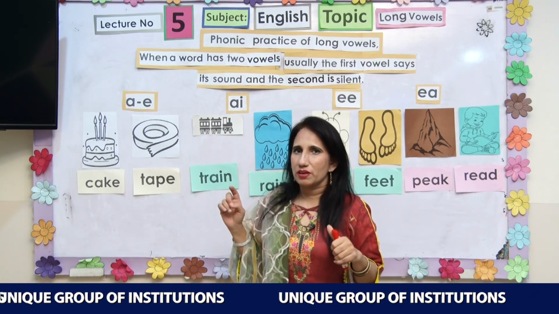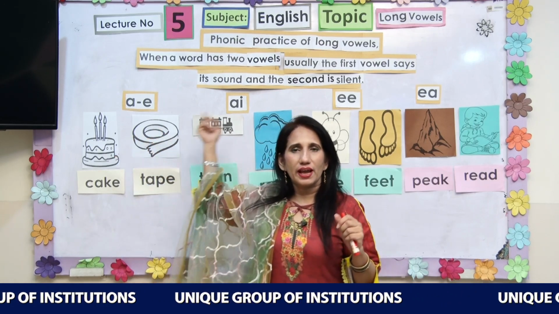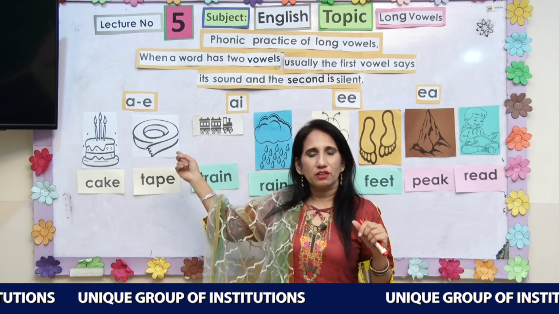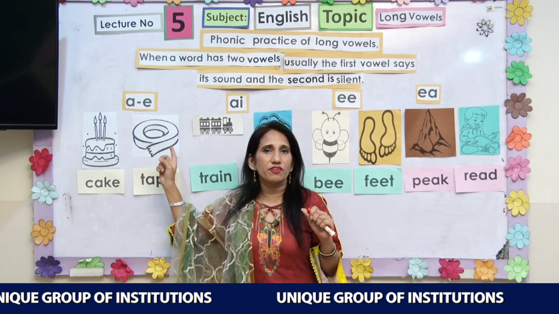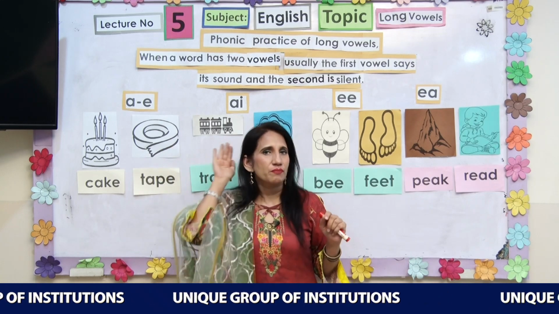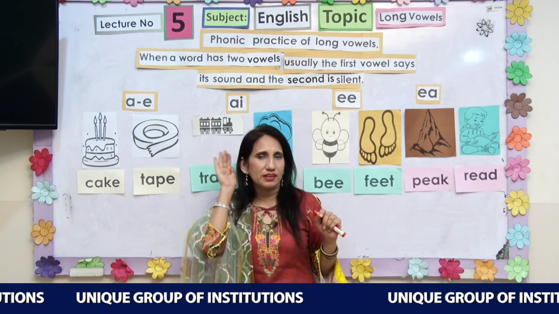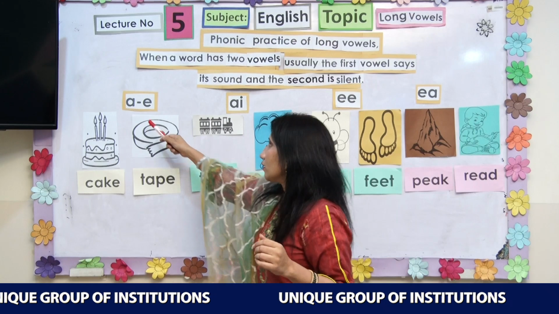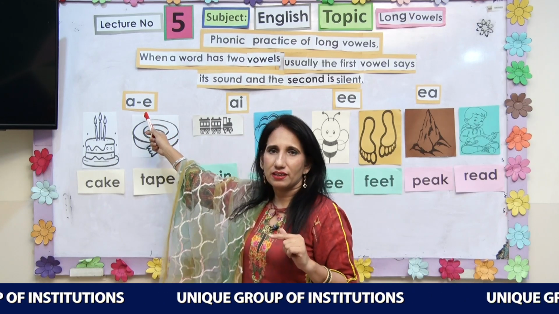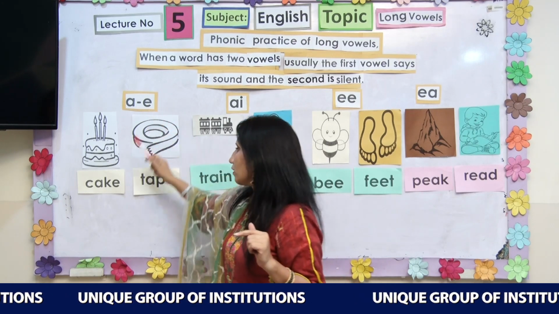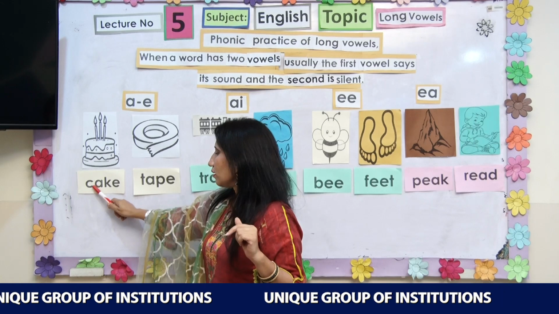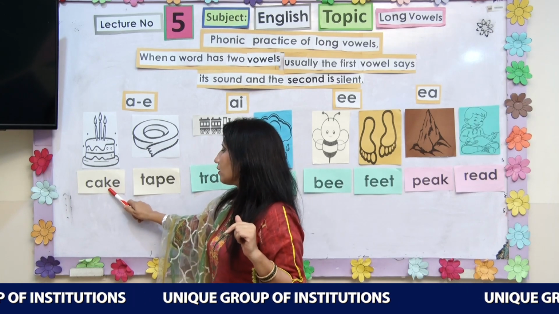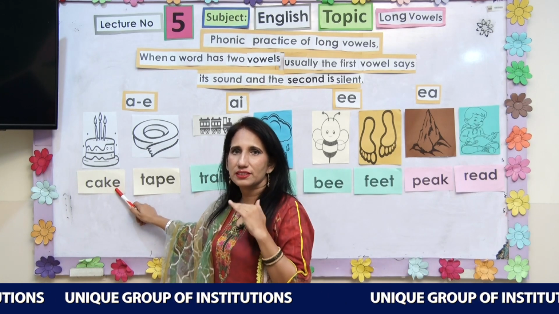Remember this, whenever there is A with any other vowel, we will only call the name of A, and the action is A, A, A. A, E, A. What is this? A. Now, K, A, K. This E is silent.